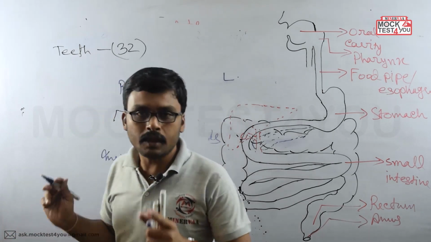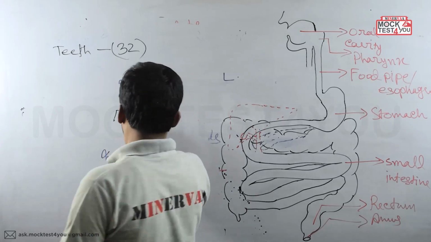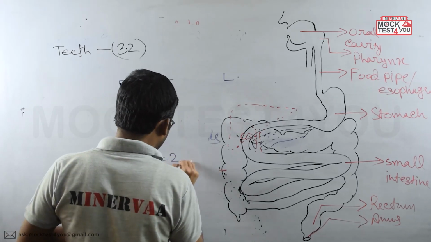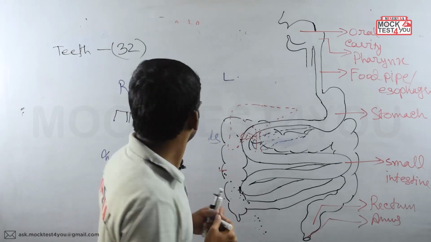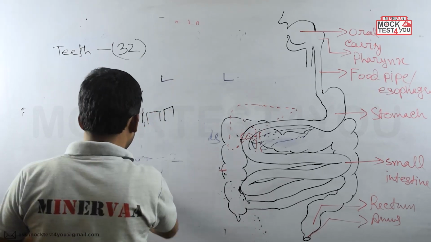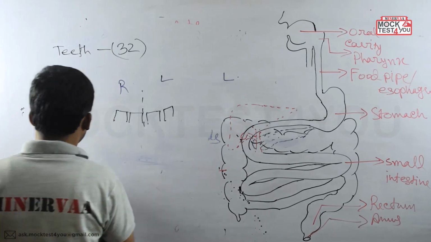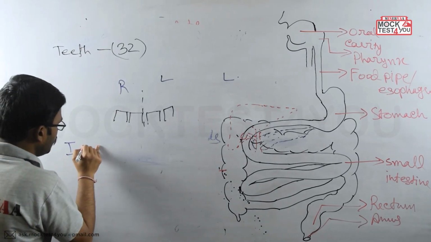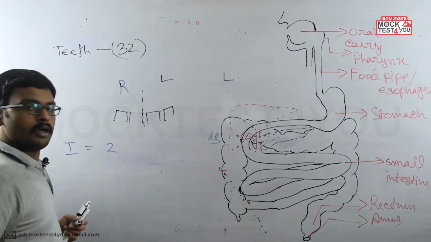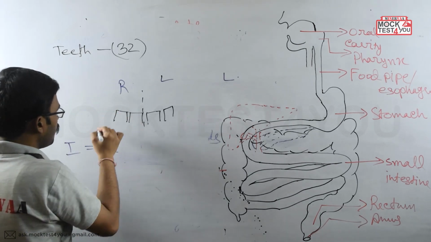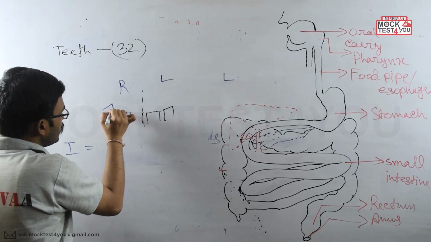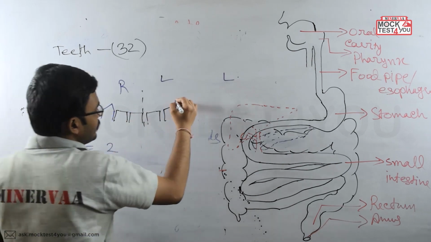So the incisor teeth, how many? On one side we are getting two, clear? How many incisors are we getting? Two. So in short, I am writing over here, I is 2. Next, after the incisor, here we will get one tooth that has a sharp pointed end.